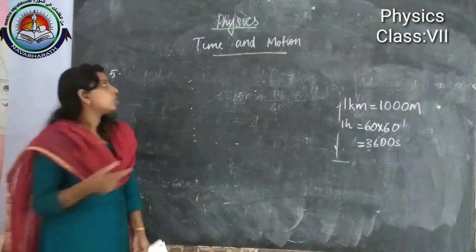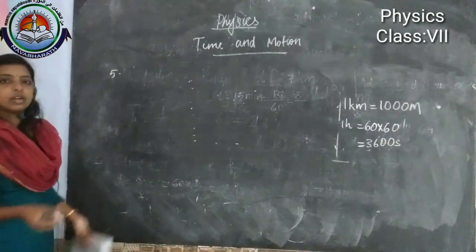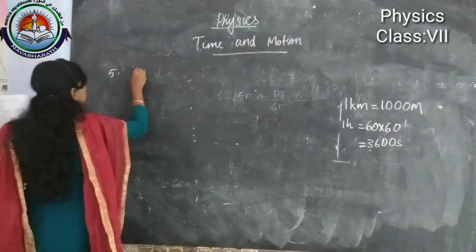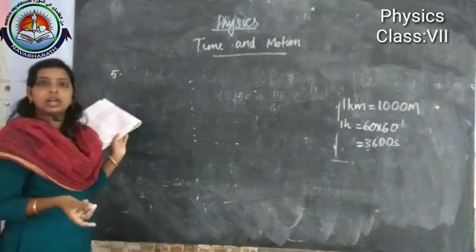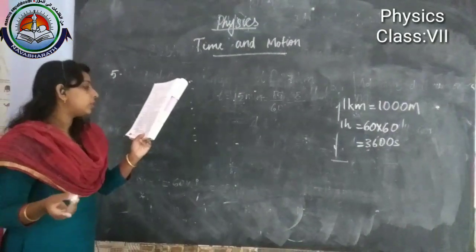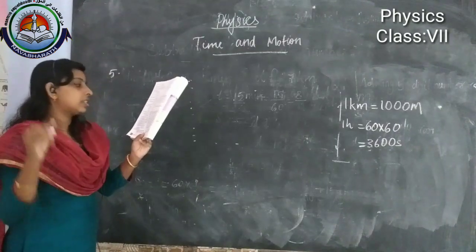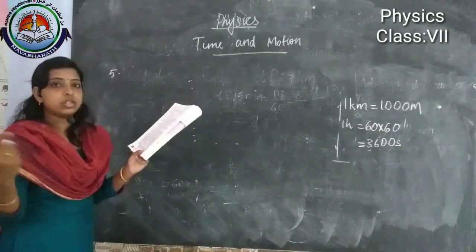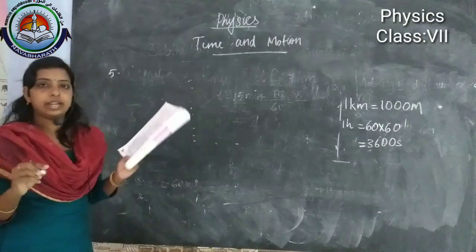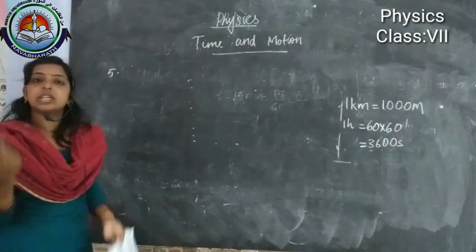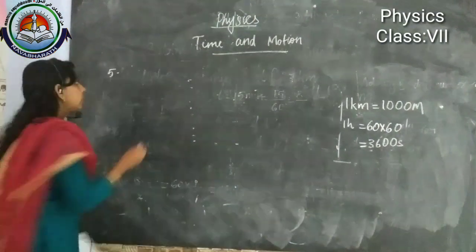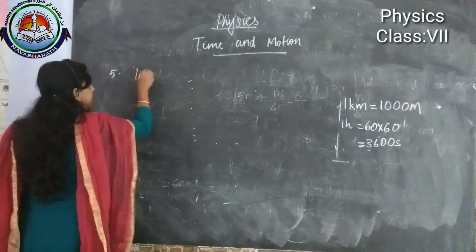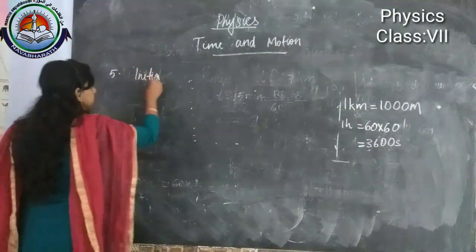It is given the initial reading of the odometer. Here it is given the odometer of the car reads 57,321 at 8:30 a.m. So that reading we can consider as the initial reading, that starting part.